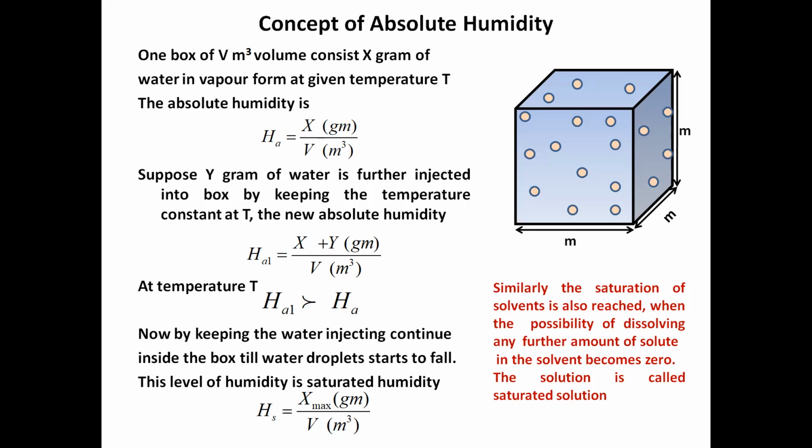So now that is called X maximum, means the maximum amount of water in the form of water vapor you have injected inside the chamber, and the total amount of water vapor can be expressed as X maximum divided by volume. This is called the saturated humidity. Saturated because your chamber has been saturated, and there is no possibility of further injection or further holding of any water vapor by the air present inside that chamber.